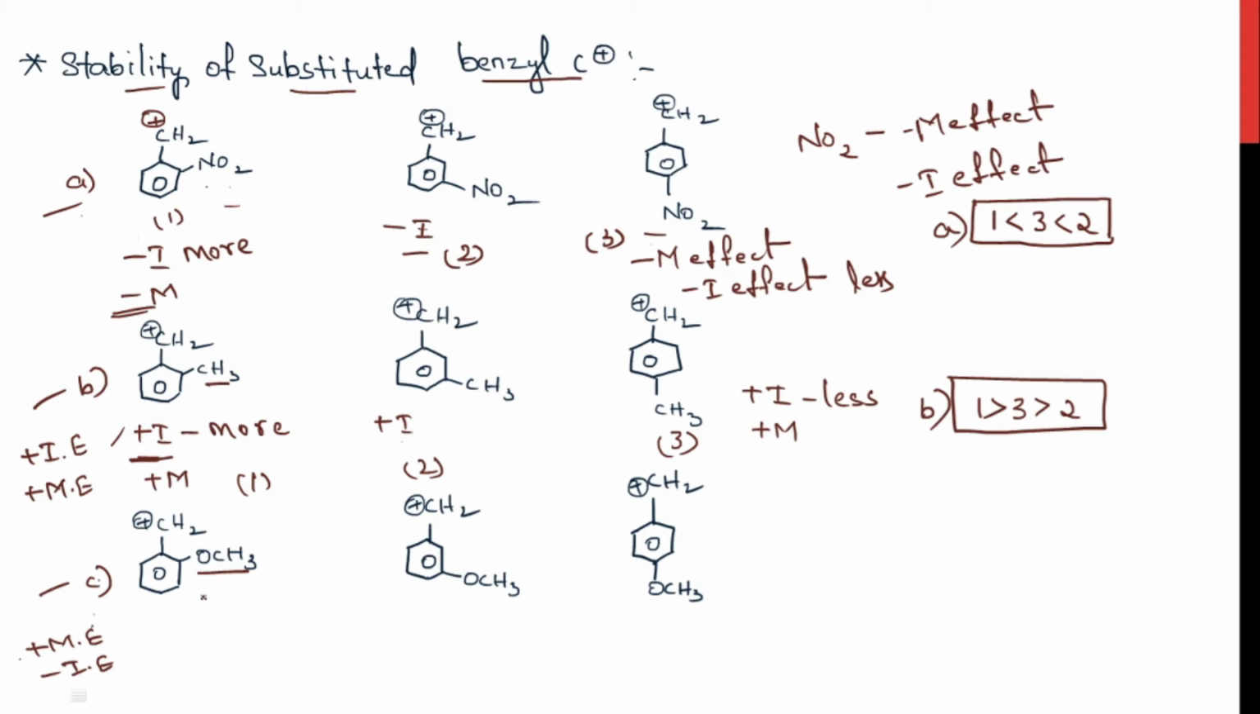The OCH3 methoxy group is showing a positive mesomeric effect and a negative inductive effect. Now we'll see how this substitution affects the stability of a carbocation. You can see this methoxy group is in the ortho position, so this would definitely show the positive mesomeric effect, and it also shows the negative inductive effect, which is high because of the distance.